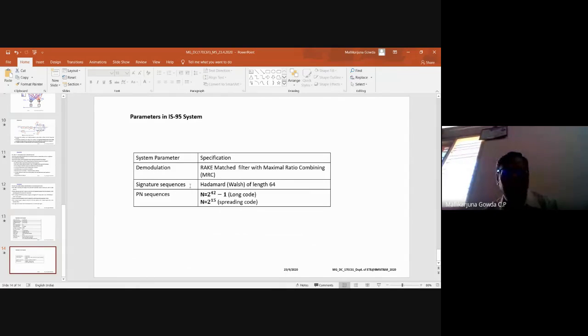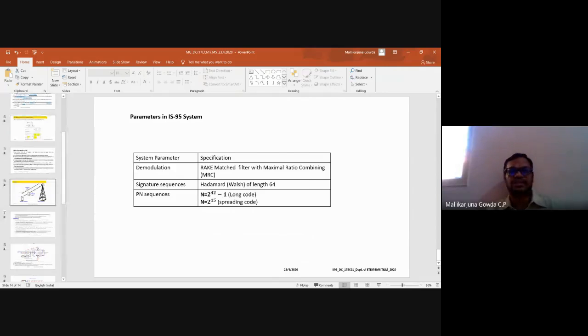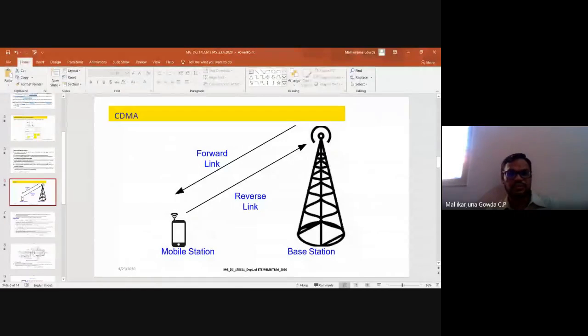Then signature sequence is nothing but the sequence which we use in the channel to differentiate different users, right? That is the Hadamard sequence, and the pseudonoise sequences. One is the long code, the spreading code. That is 2 power 15 in the in-phase and quadrature, right? And this long code has a length of 2 power 42 minus 1. This is just the system parameters I have discussed about IS-95. So with this, I can say this module is completed. If you have any doubts, difficulties, you can ask me. From my side, my time is over.